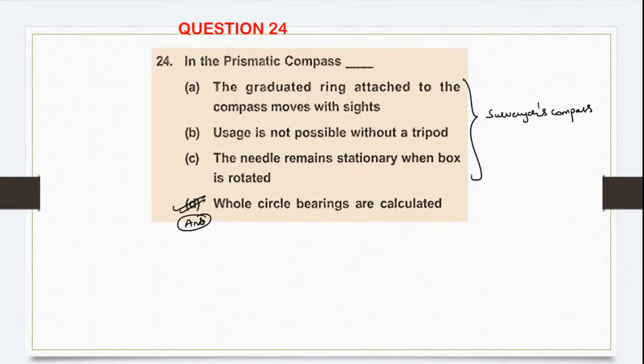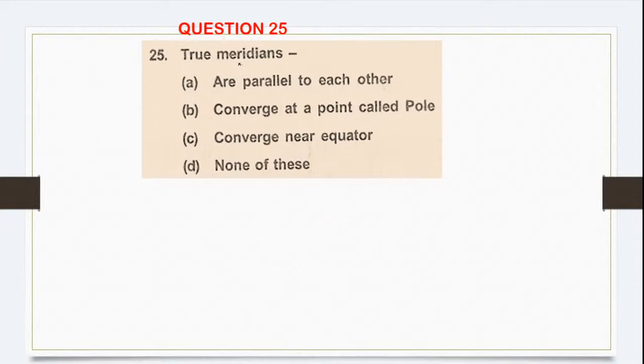Okay, next. True meridians are parallel to each other, converge at a point called pole, converge near equator, none of this. So they will all converge at a point called pole.